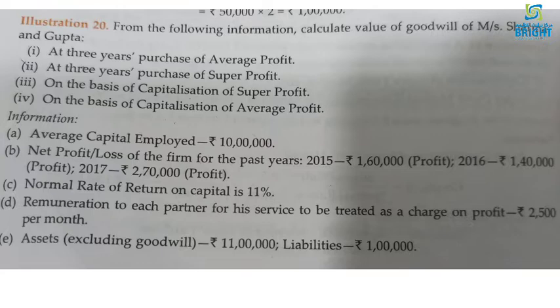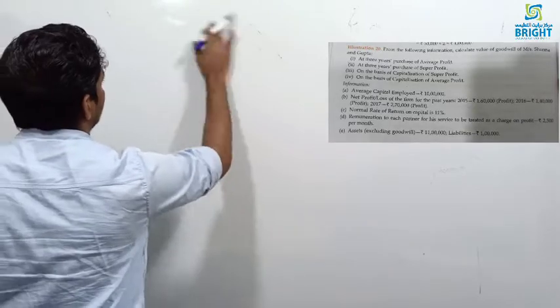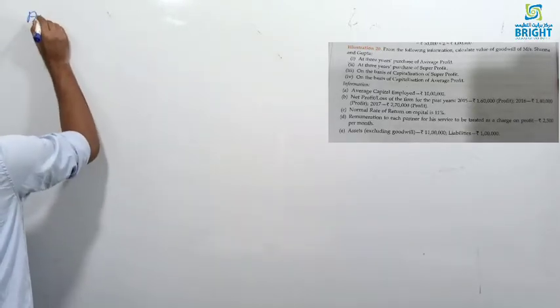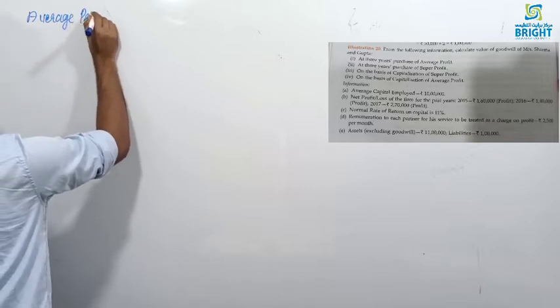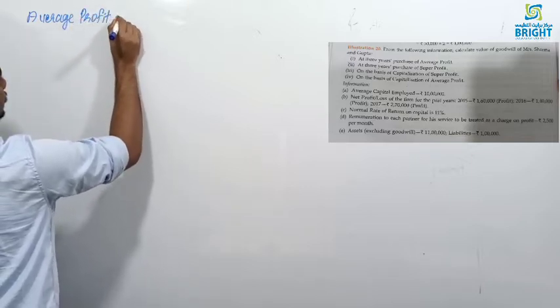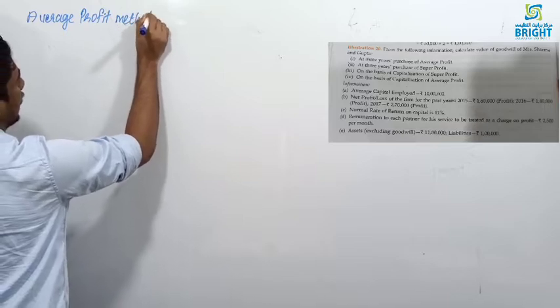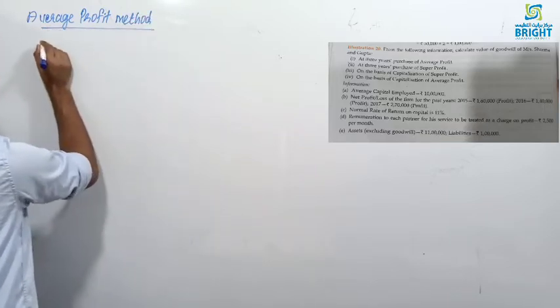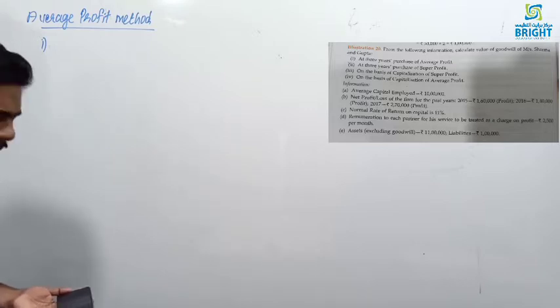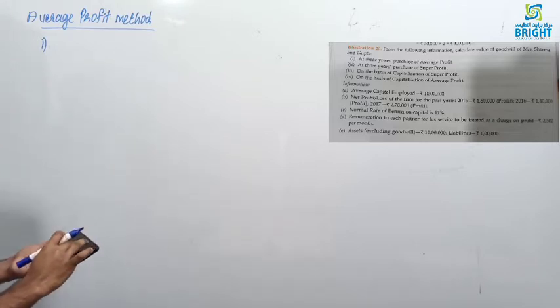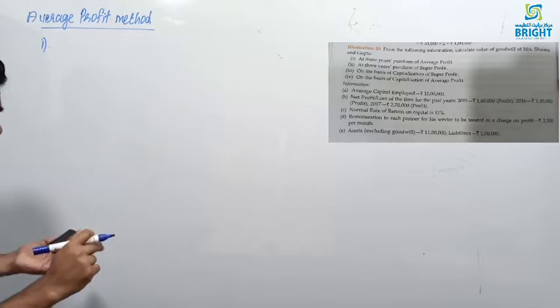Then how to solve this question? First we can do average profit method. It is easy. I told you the first step you need to find the average profit. How to find the average profit? Average profit, you have to add all the profit divided by number of years.